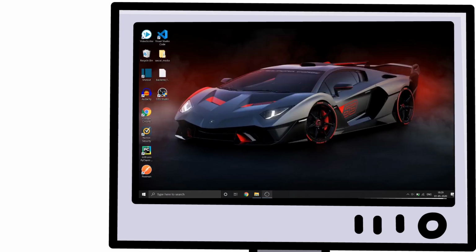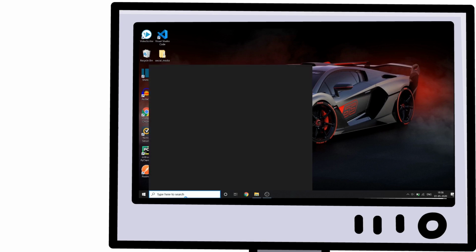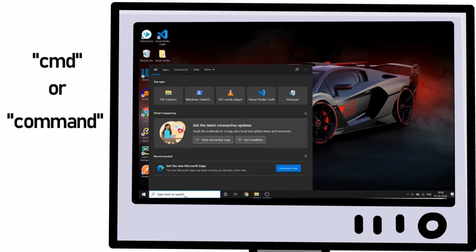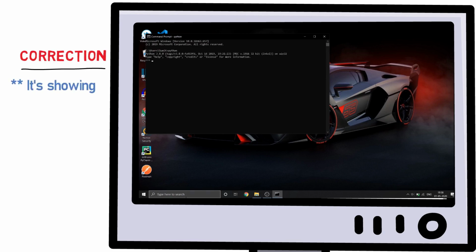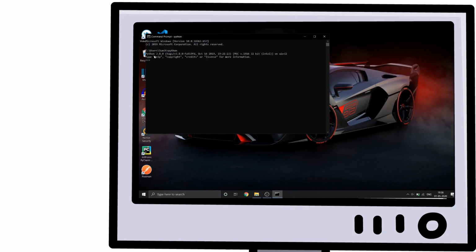Now let's test our newly installed Python. Just type cmd or command in the search bar and hit enter. Now type Python and hit enter. Now you can see it's showing version 3.8.2, which means that Python 3.8.2 is installed in my system properly. And you can run all kinds of Python code here.